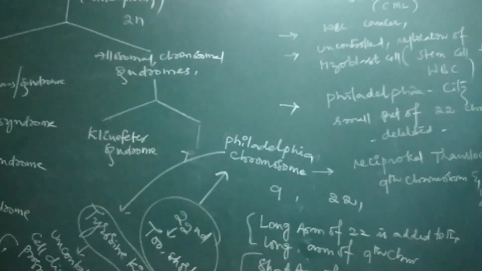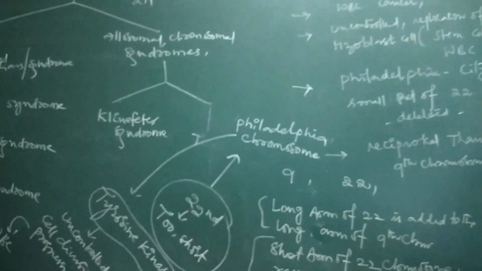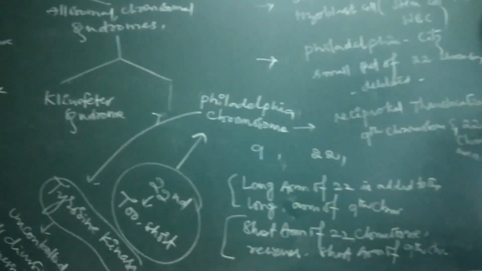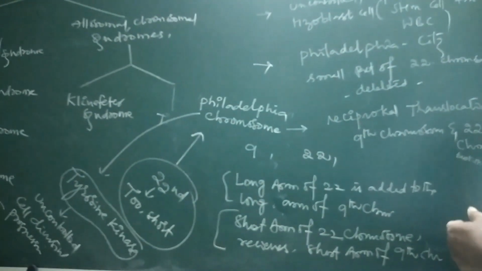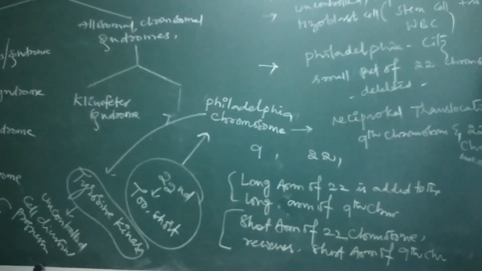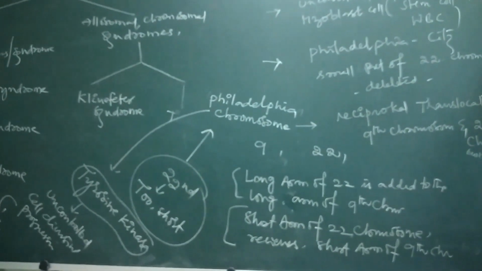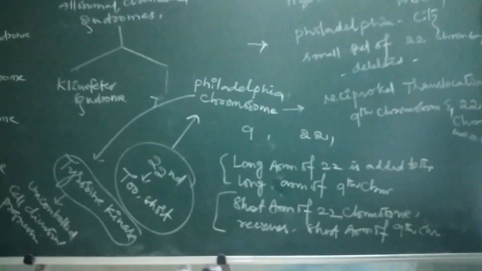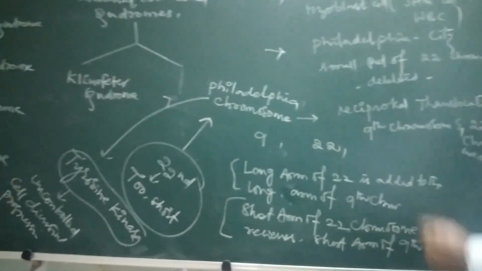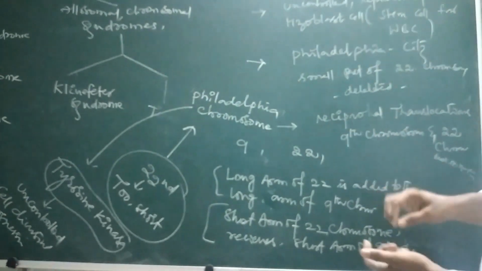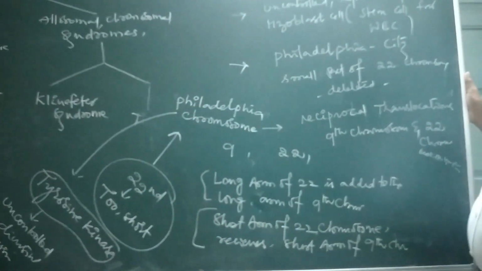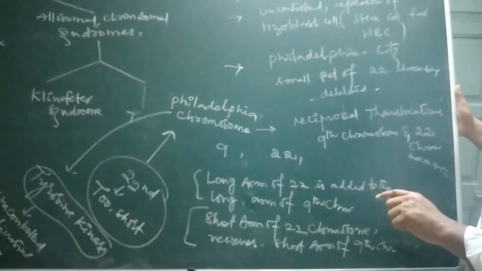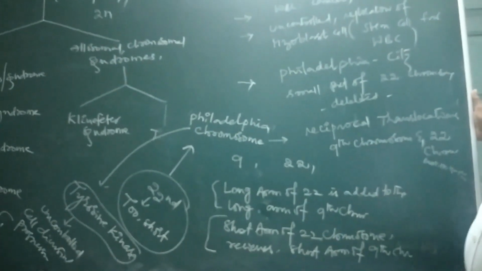Initially, it was believed that a small piece of the 22nd chromosome may be deleted. But further investigations with the help of advanced molecular techniques concluded that reciprocal translocations are made between the 9th chromosome and the 22nd chromosome.